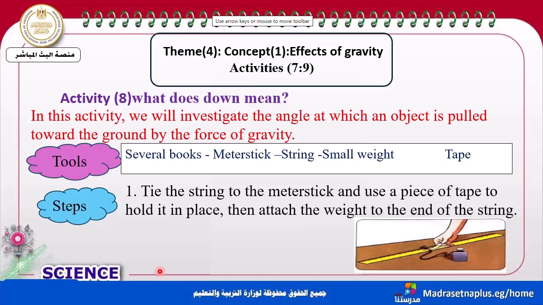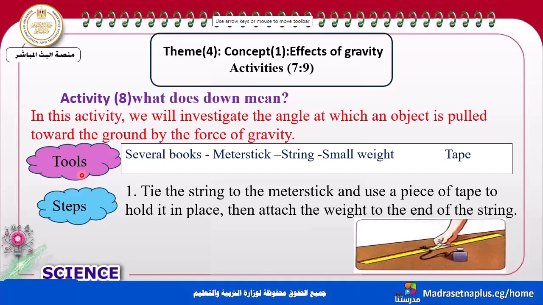Now we finished the first activity, which is activity 4.7. Now let's move to the next activity, which is called activity 8. What goes up must come down. In this activity, we will investigate the angle at which an object is pulled toward the ground by the force of gravity.